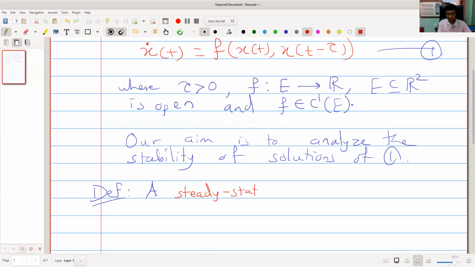Steady state, that is constant solution of (1) is called an equilibrium point, or equilibrium solution. Since it is constant, we call it as point.